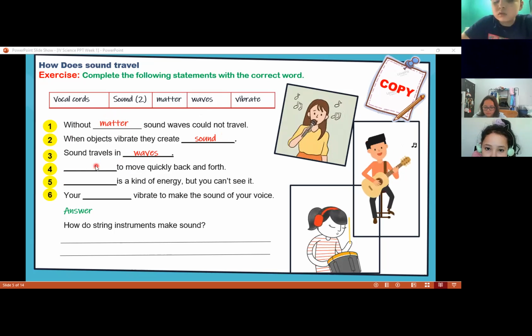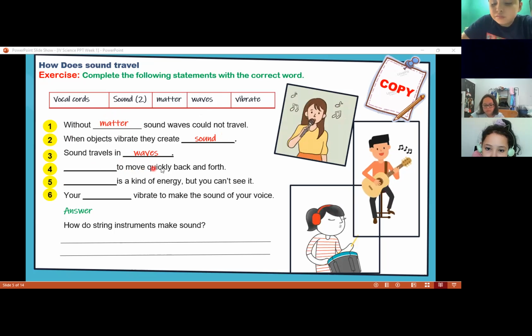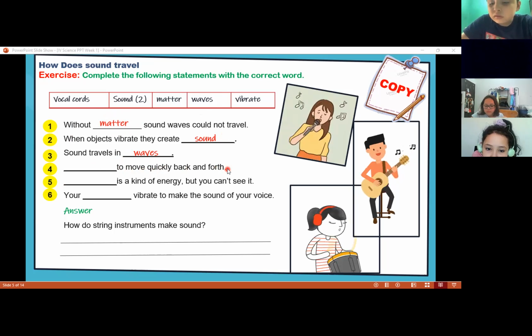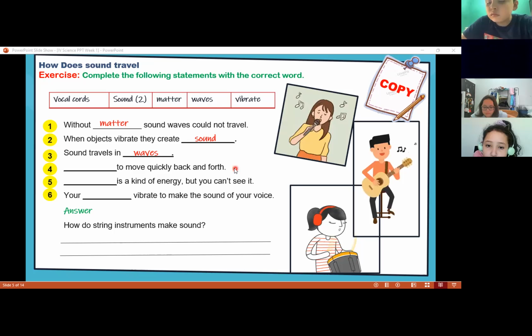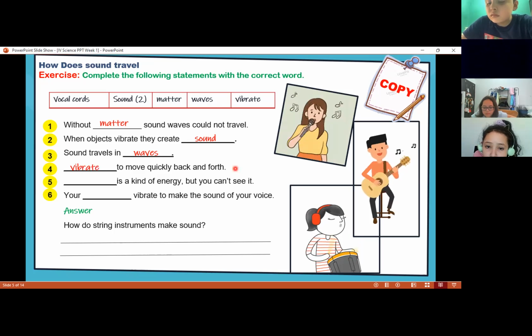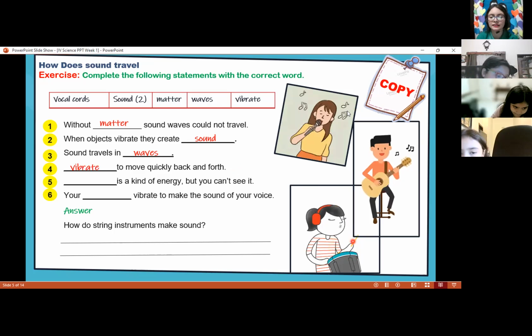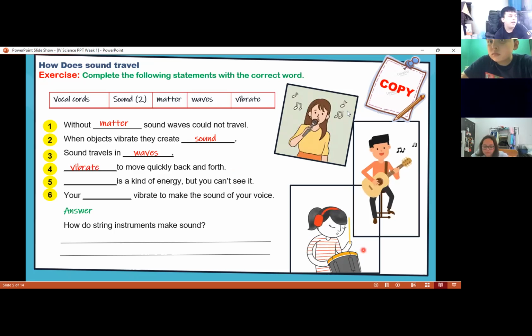Number 4, we don't know the word here, but it says to move quickly back and forth. What word means to move quickly back and forth? Vibrate. Yes, that is the answer. Vibrate is to move quickly back and forth. It's to produce a sound. Excellent, Lucia. That is the answer.